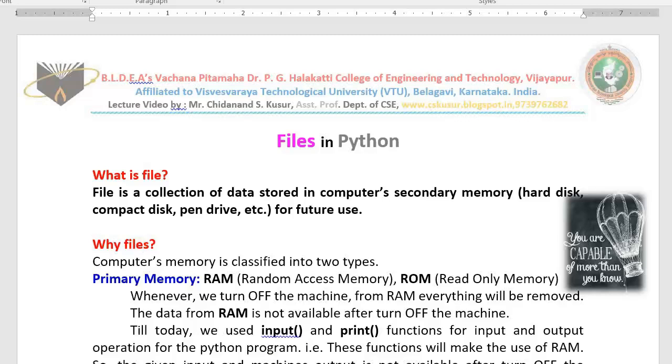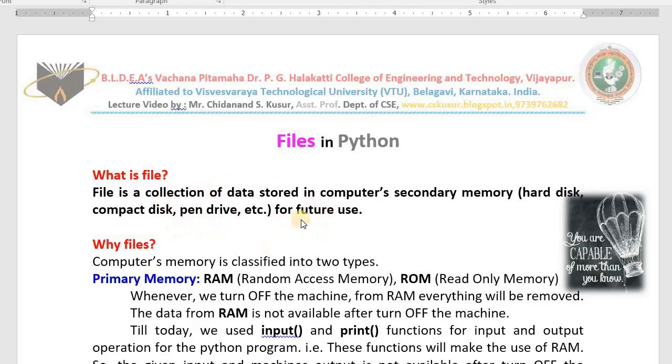In today's class I start a very important topic from this module, that is files in Python. Files play a very important role while working with a computer system. We create files in Microsoft Word, sometimes in Microsoft Excel, sometimes while working with Solid Edge we save the drawings, and sometimes while working with Paintbrush we save files or drawings in computer secondary memory.